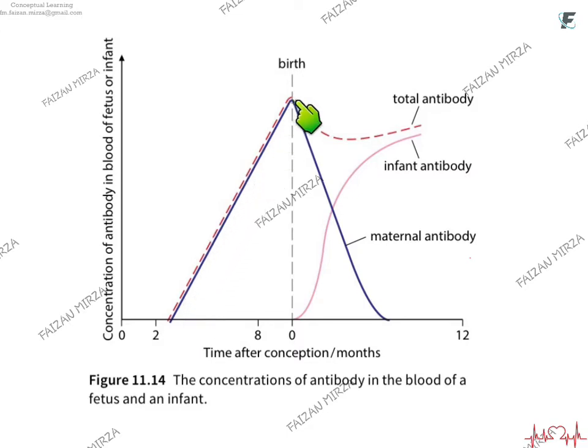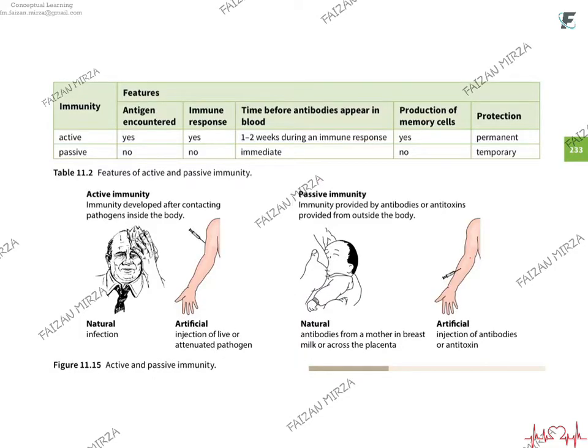In a baby's blood, the total antibodies can be seen here that they rise by the time of birth, and the total antibodies are completely the maternal antibody. After birth, the maternal antibody starts to decline and the total antibody also takes a dip, but the baby starts producing its own antibodies, so the antibody titer starts to return to normal.